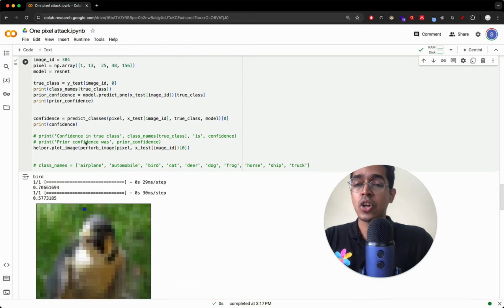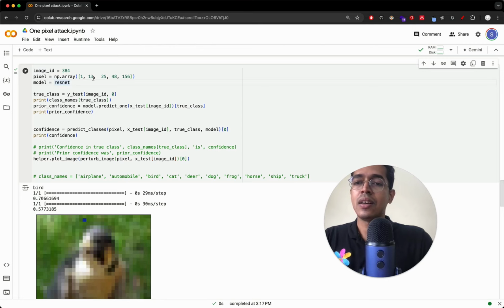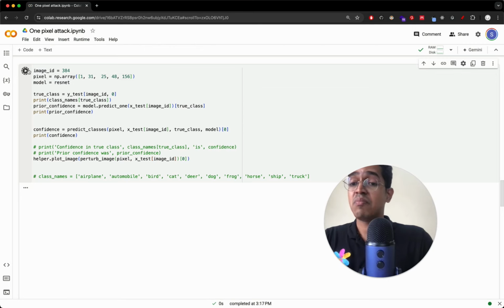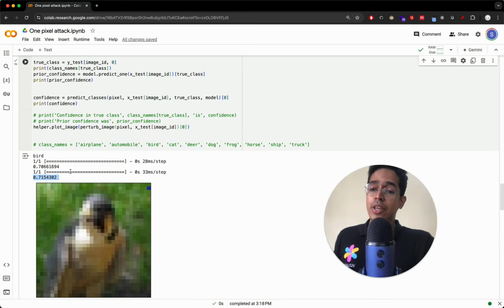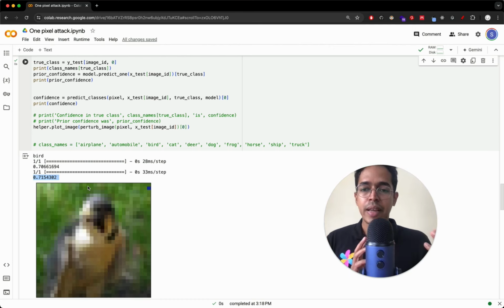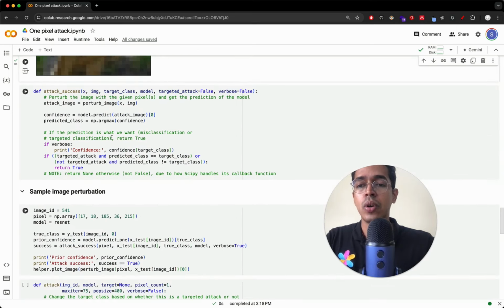See, confidence is not reducing that much. If you select 1,31, again, confidence may increase instead of decreasing. So there are specific pixels which really contribute towards classification, and if those pixels are messed up, that's when you really have a wrong classification. That's what our goal is.